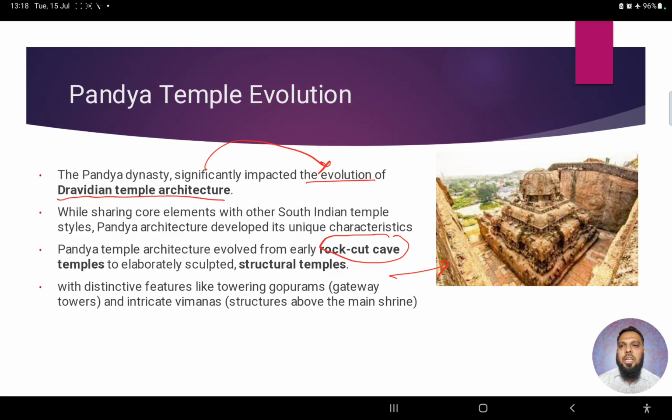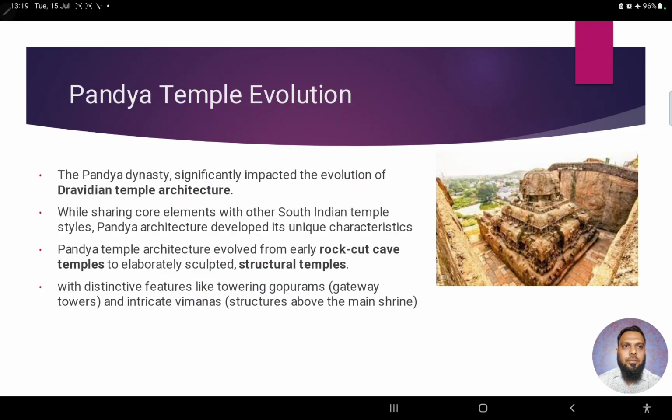Particularly in South, we see the Dravidian temple architecture was evolving, and to this particular style of Dravidian temple architecture, Pandyas have contributed a lot. While their initial structures were like rock cut, later on they went to make elaborately sculpted and structural temples. And these temples were having very distinctive features like towering gopurams, like intricate vimanas.